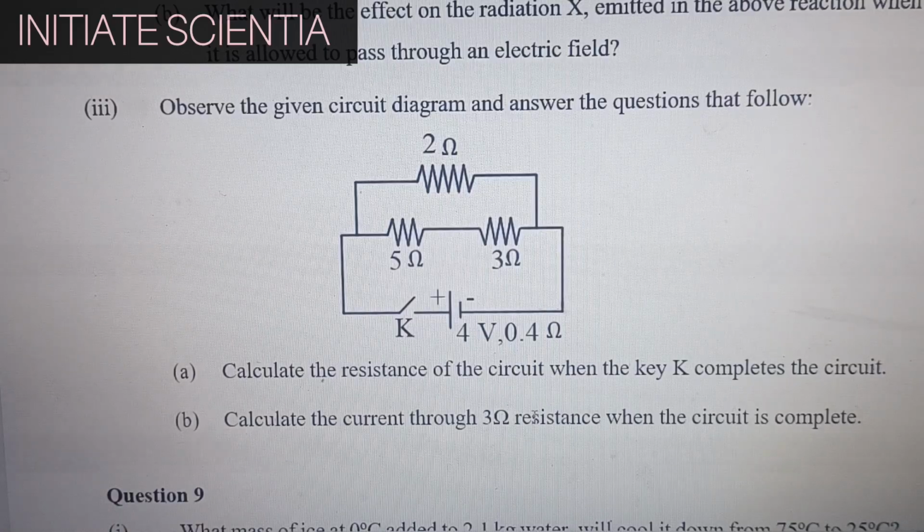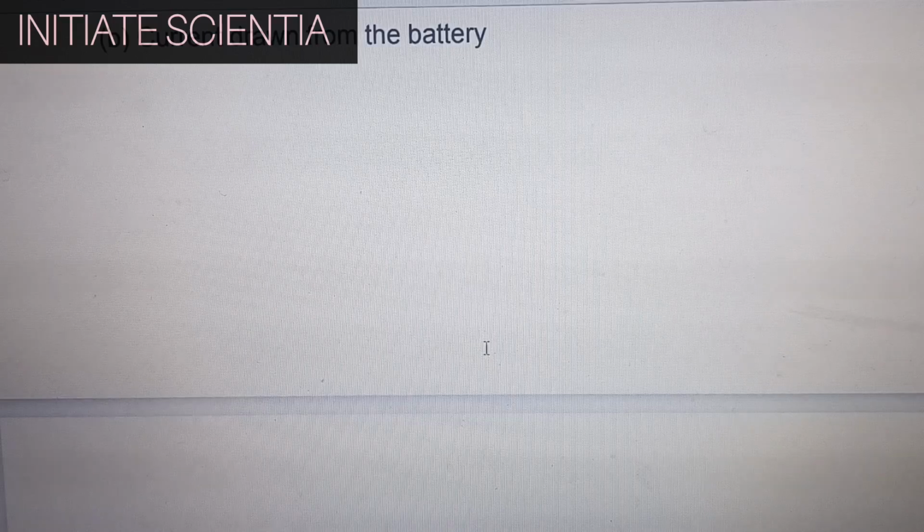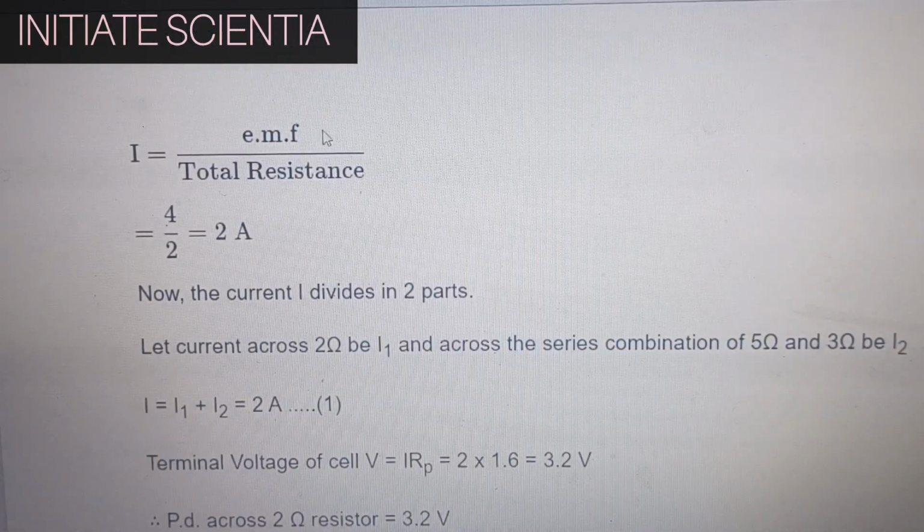Calculate the current through the 3 ohm resistance when the circuit is complete. Current drawn from the battery would be I equal to EMF by total resistance, 4 by 2, that is 2 amps. Now current I divides into two parts. Let the current across 2 ohms be I1 and across the series combination of 5 ohms and 3 ohms be I2.